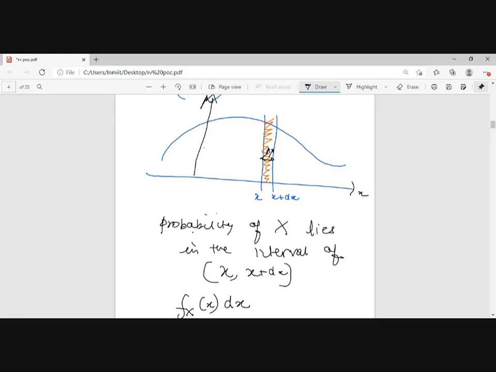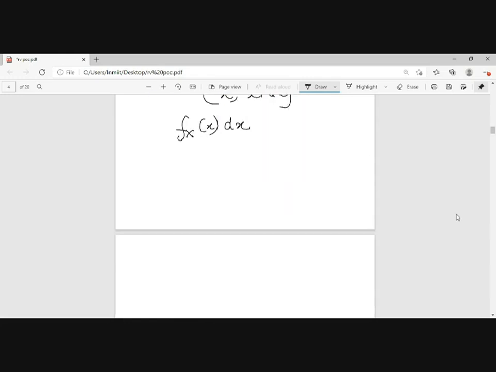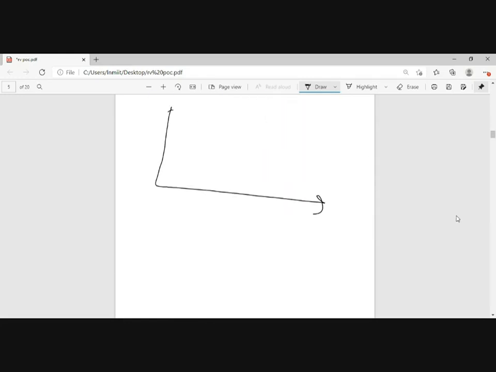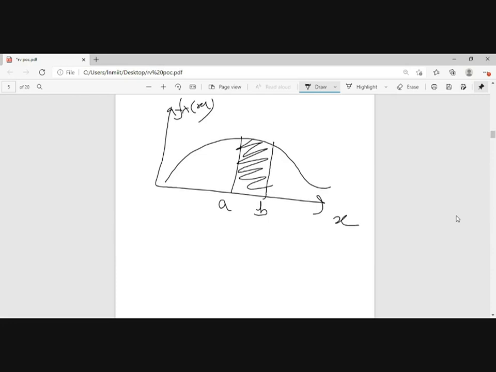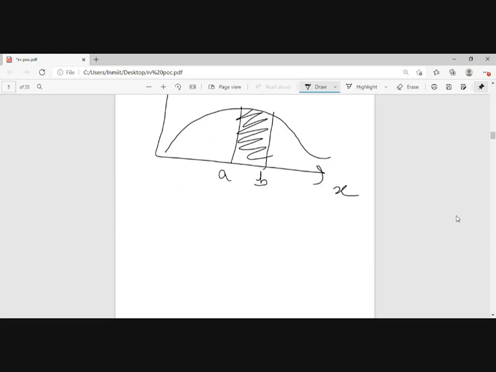If a probability density function is given and I have to find that x lies in the region a to b, I can find it just by finding the area under the curve.